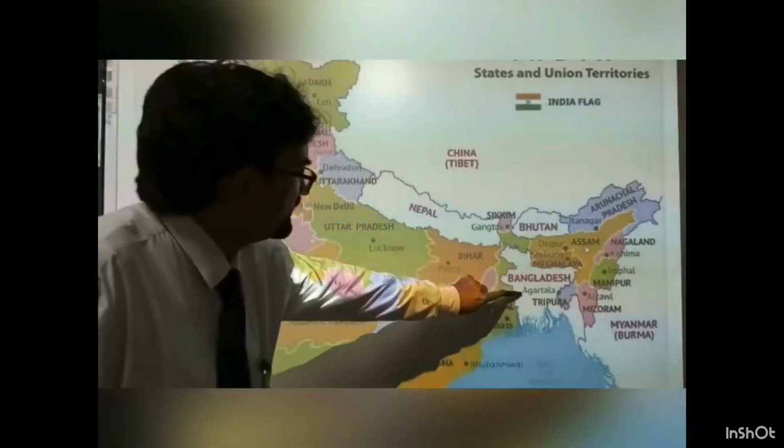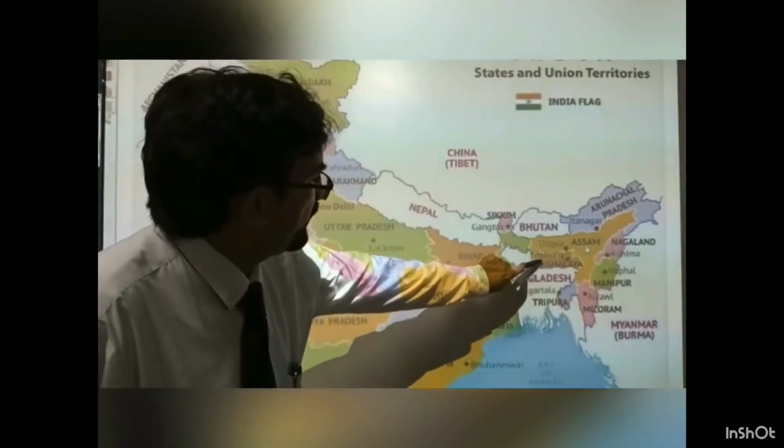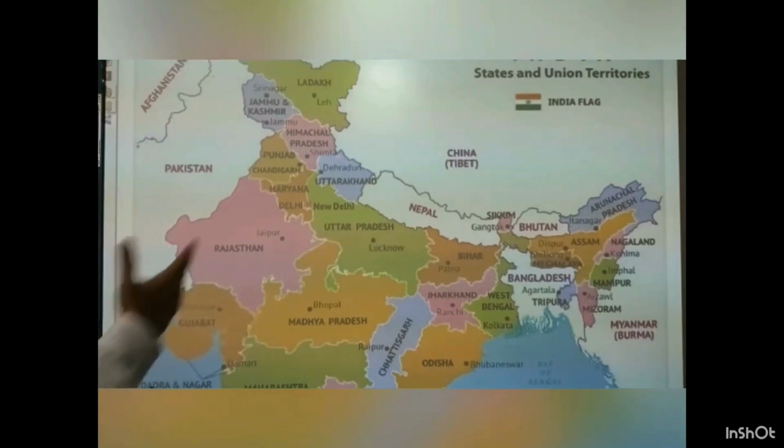And you can see that Bangladesh shares its boundary with West Bengal, Meghalaya, Tripura and Assam. So these are the neighboring countries which share their boundaries with Indian states.